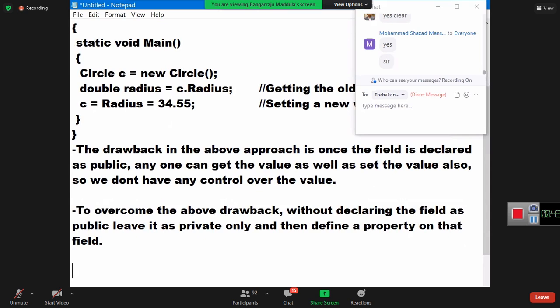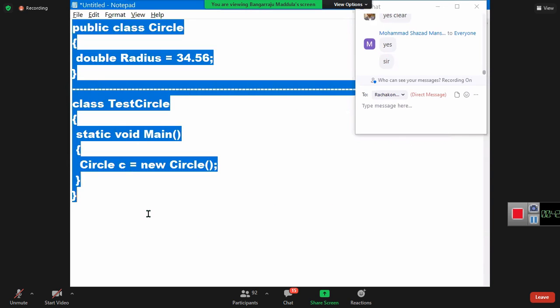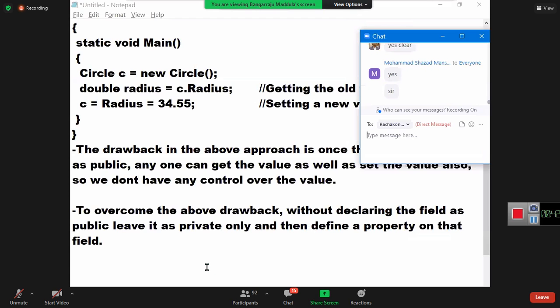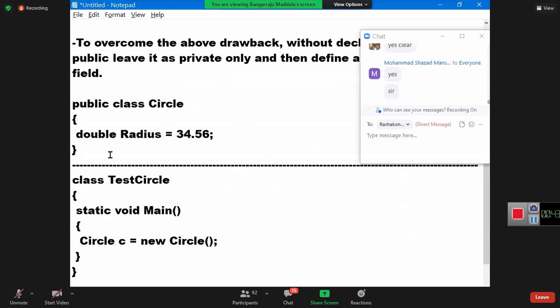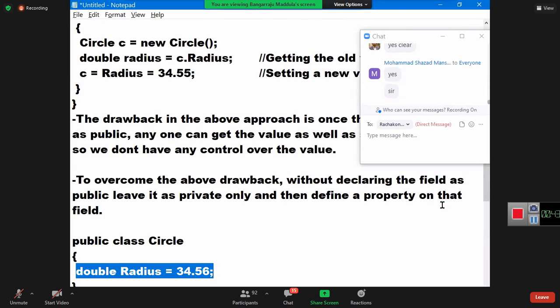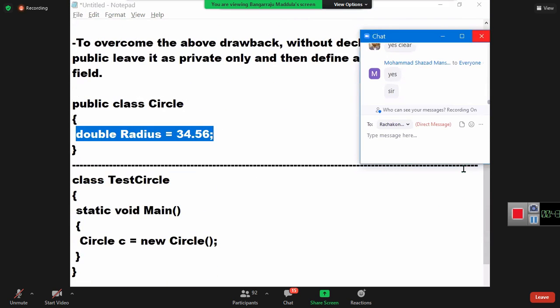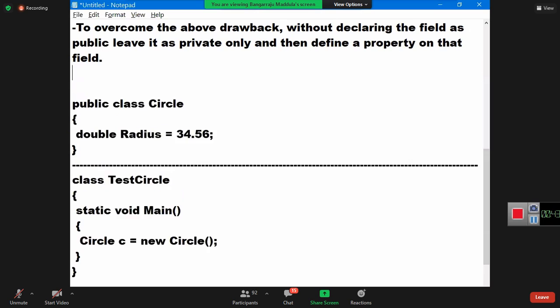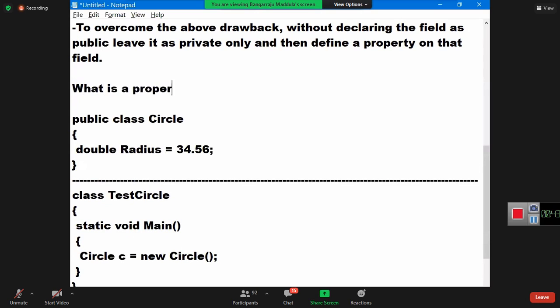Carefully listen. What I'm telling you to overcome the problem is: you don't declare the field public, leave it private only. And afterwards, define a property on that field. Now you'll have a doubt. What is this property, sir? Okay, listen. What is a property?